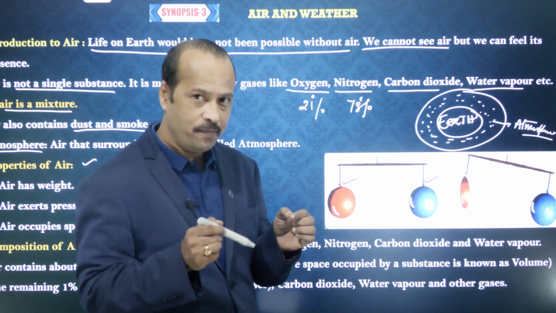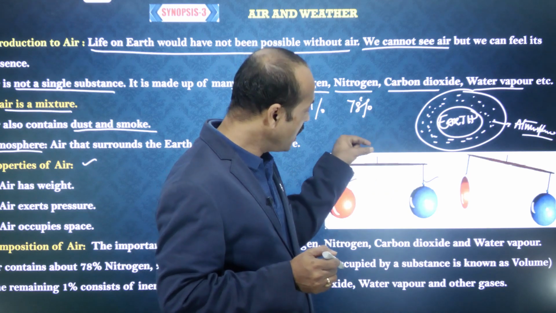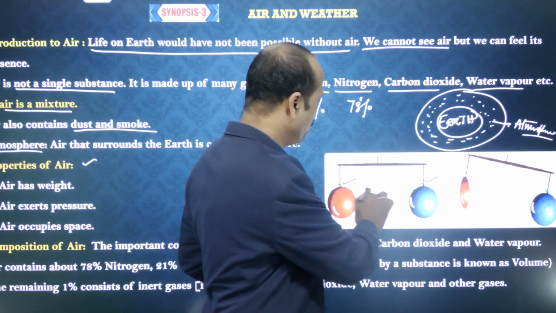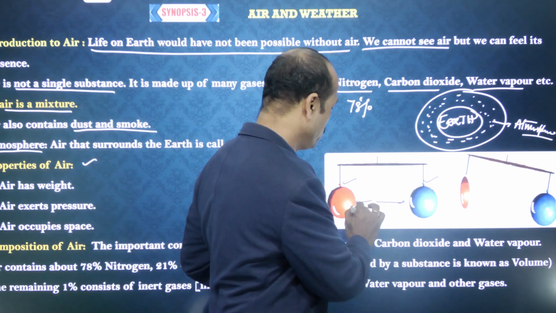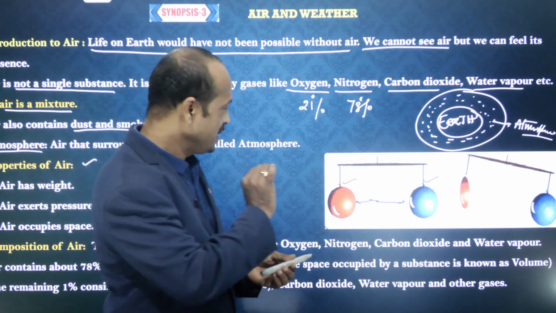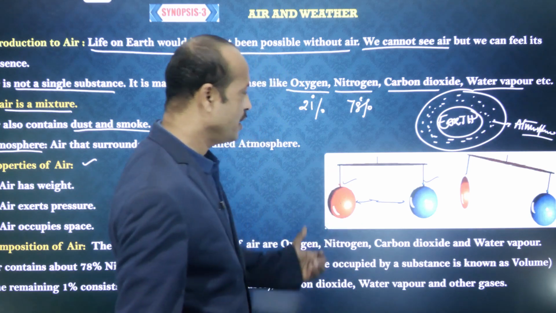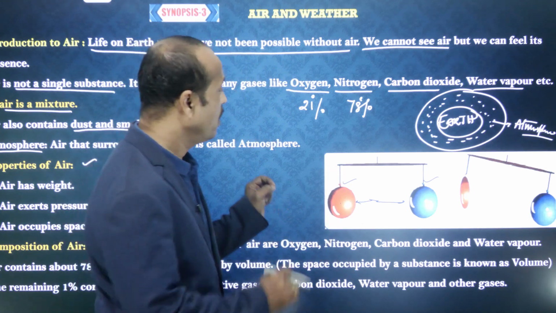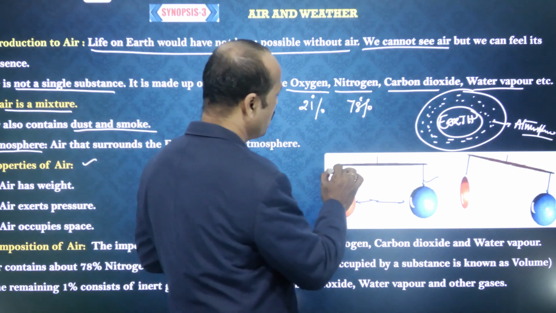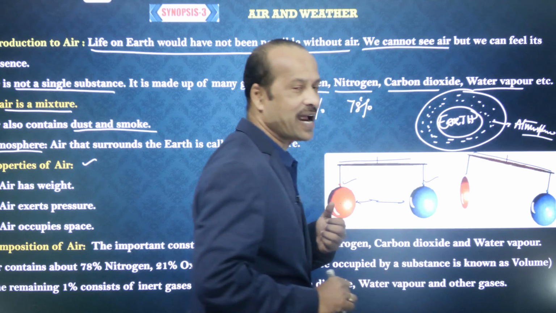Now take one thread and tie it at exactly the center of the stick or scale. Hold it like a balance. Then what happens? Both will be balanced. Now take one pin and pin the red balloon. All the air will be removed from that one. Then the stick, which was horizontal, now becomes slanted.